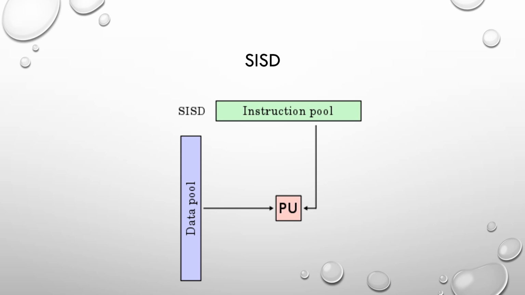So it is actually a non-pipelined architecture. Why I am saying this is, once the instruction is completed successfully, only then is the next instruction fetched. From the data input, the processing unit will take the data. From the instruction input, it will take the instruction. This instruction will process the data and give the solution. And only one processing unit is there. So you can refer to the diagram so that you can understand.